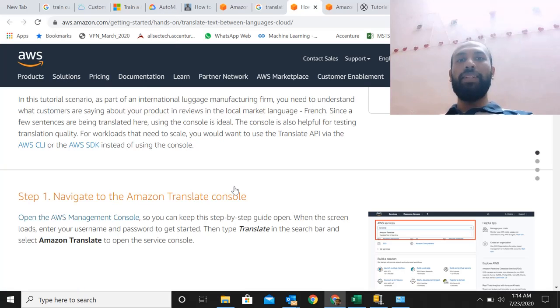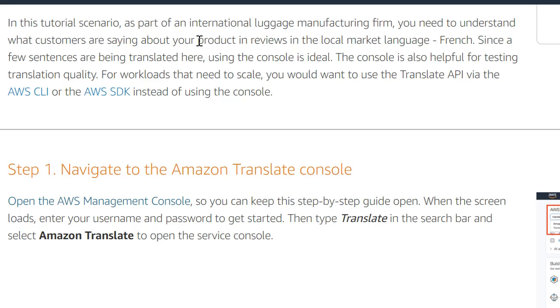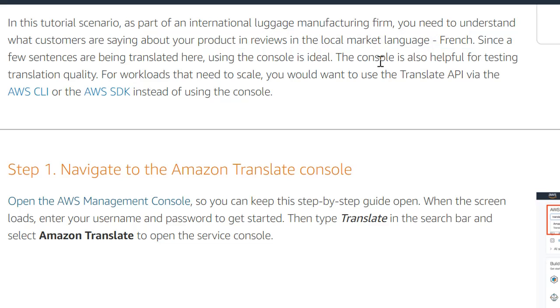There could be multiple use cases where we need to use Amazon Web Services. One of the use cases is given here. We are talking about an international luggage manufacturing firm. They are trying to understand what people are saying in their product reviews, especially in their local market language, say for example French. So they want to understand what customers are saying in French. Basically they will translate the French language to English using this console.